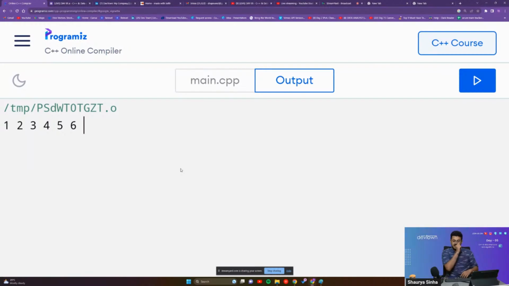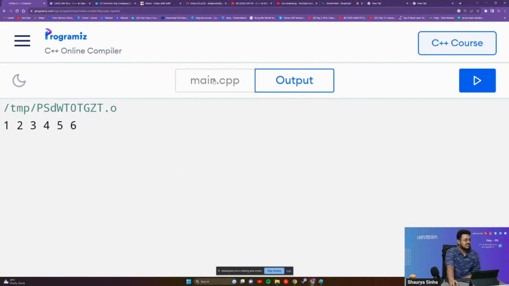Can we give any name to our iterator? Of course, you can give it any name. It, iterator, Shaurya, Rakesh, Oscar, any name that you like, you can give it to your iterator. That is up to you guys to figure out what name you like.